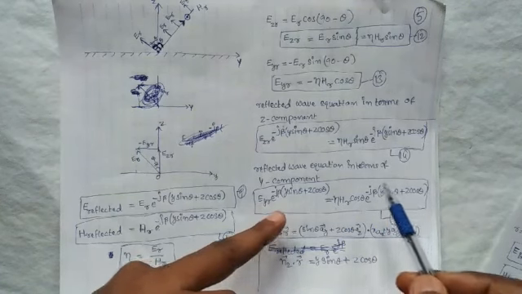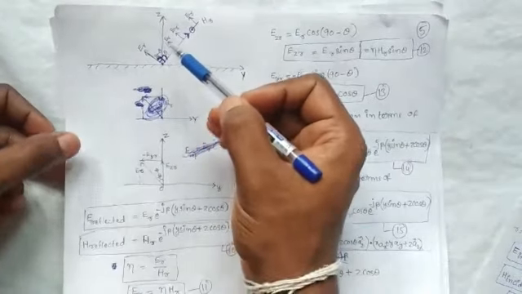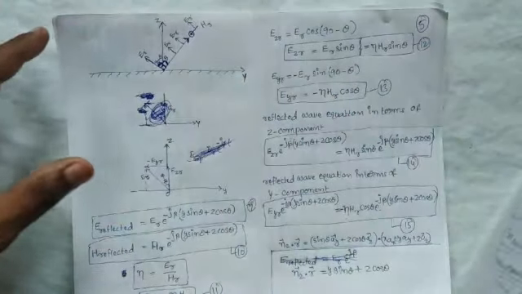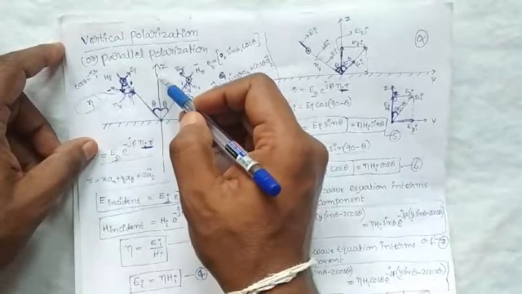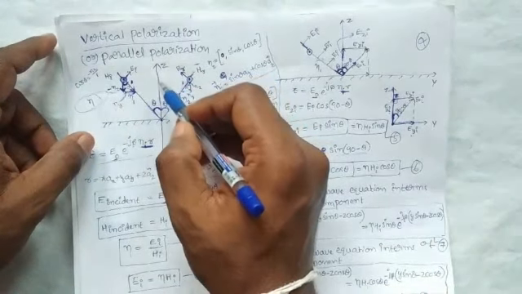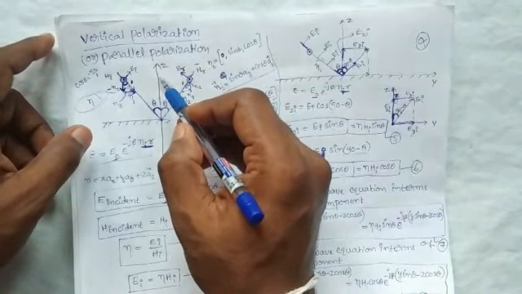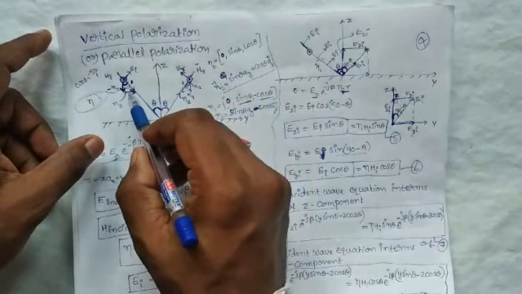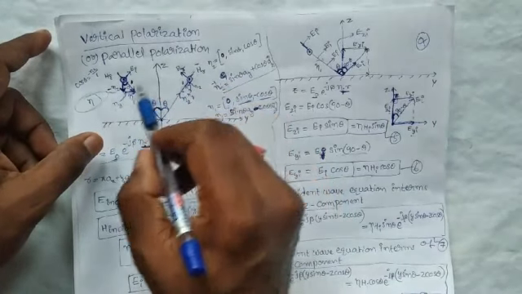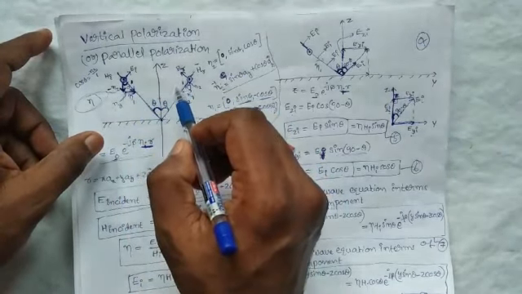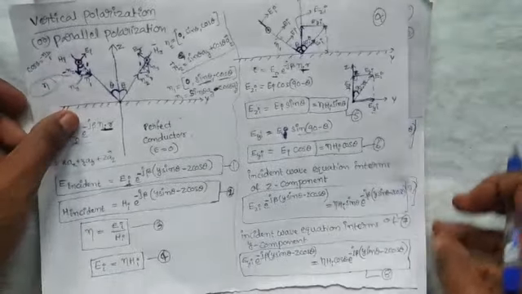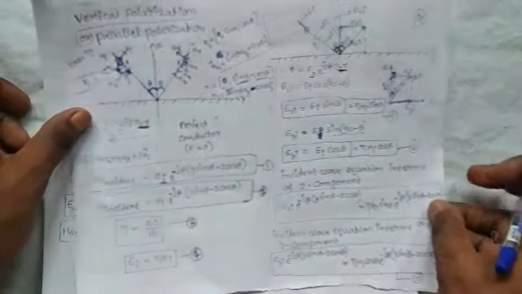Okay, now we are determining the resultant wave equation along the z axis, due to the incident and the reflected wave. It is the sum of equation 7 and equation 14.